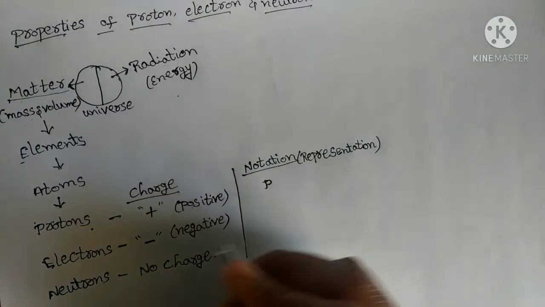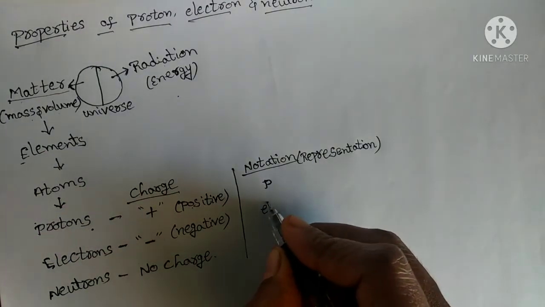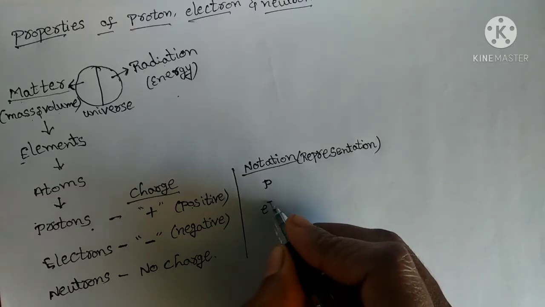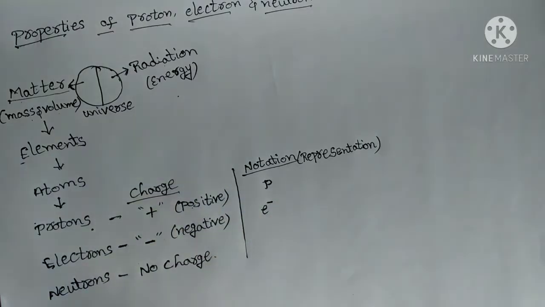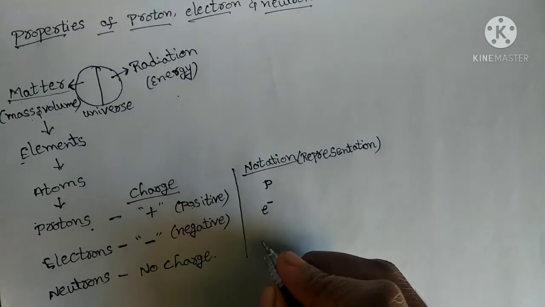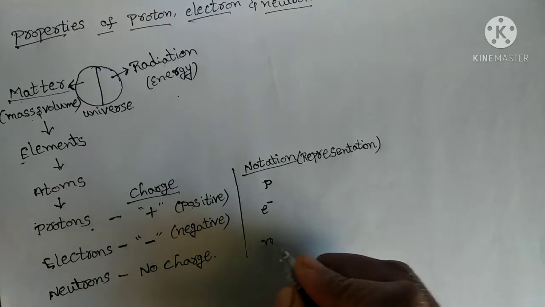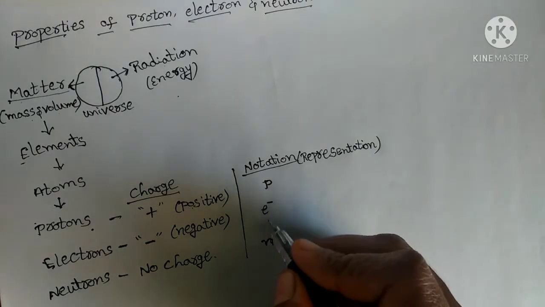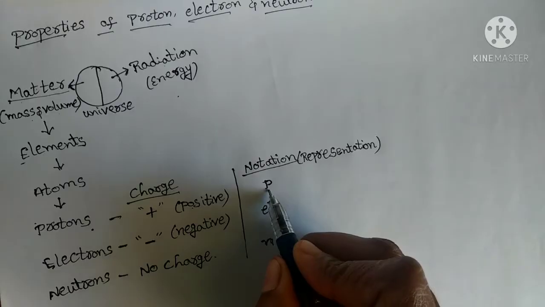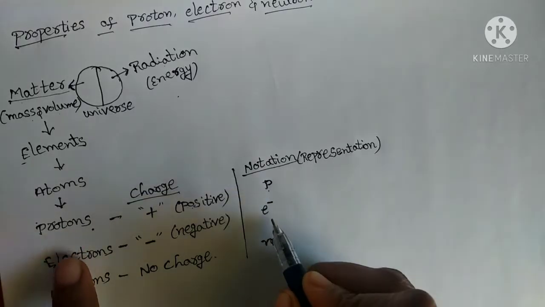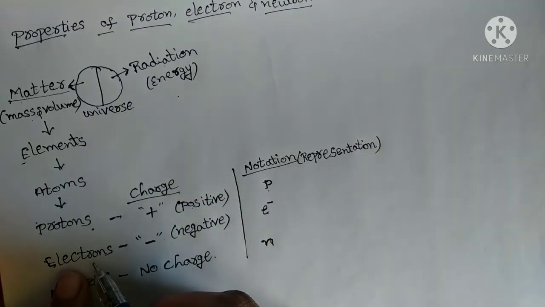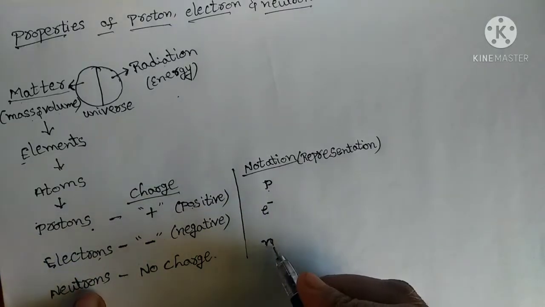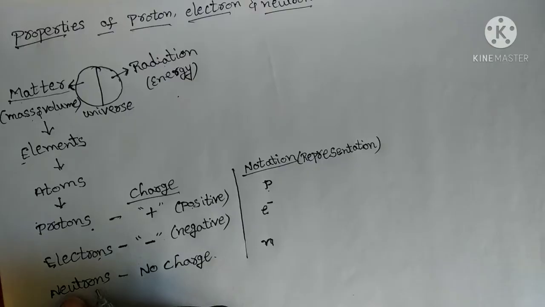Next, for electron, the representation is small e with a small negative sign above its head. It is the representation of electron. And the next one is neutron. It is small n. Remember students, here all are small letters only. Small p is the representation for proton, small e with a negative sign on its head is the representation for electron, and small n is the representation for neutron.